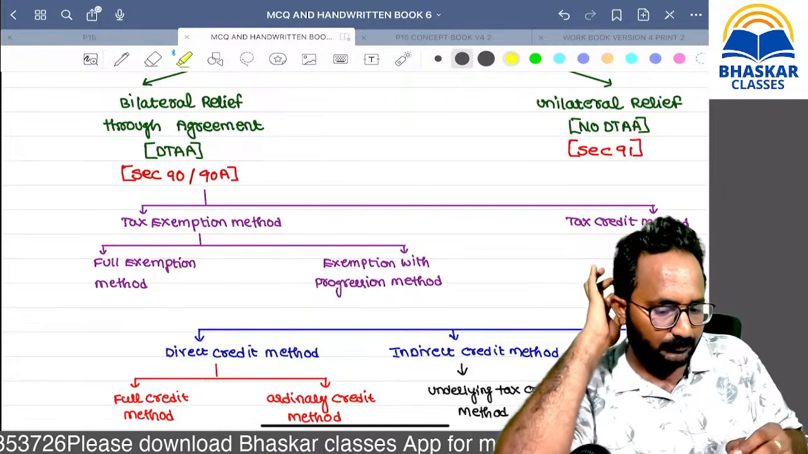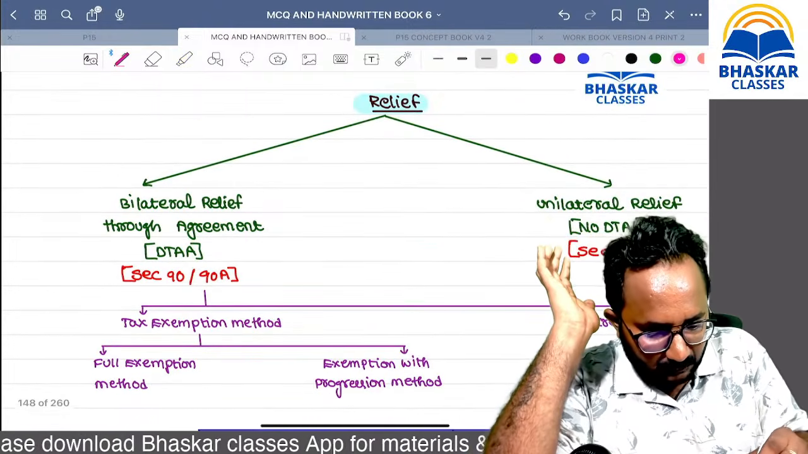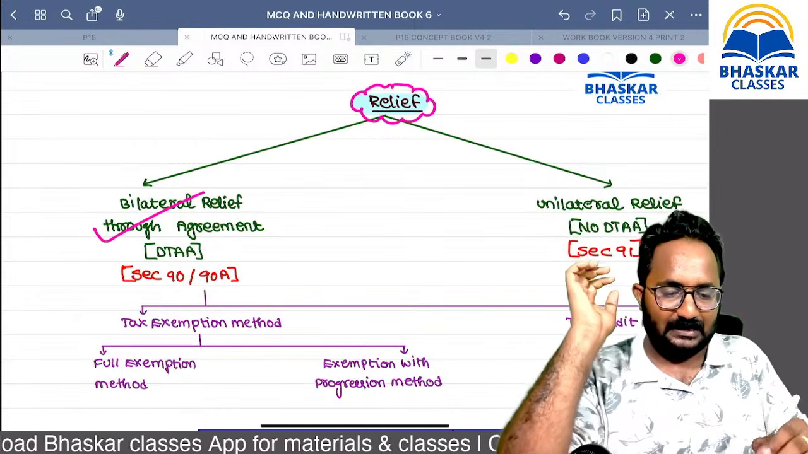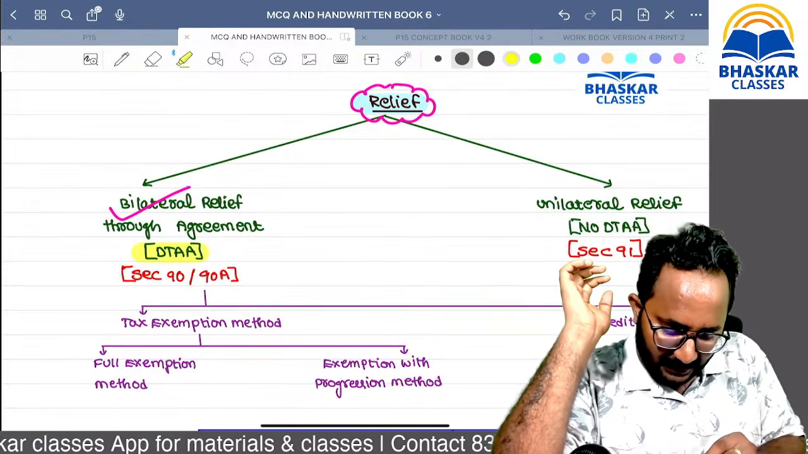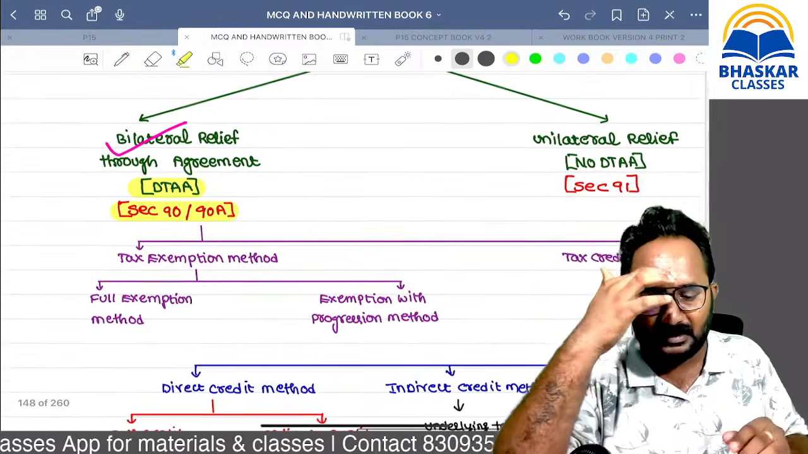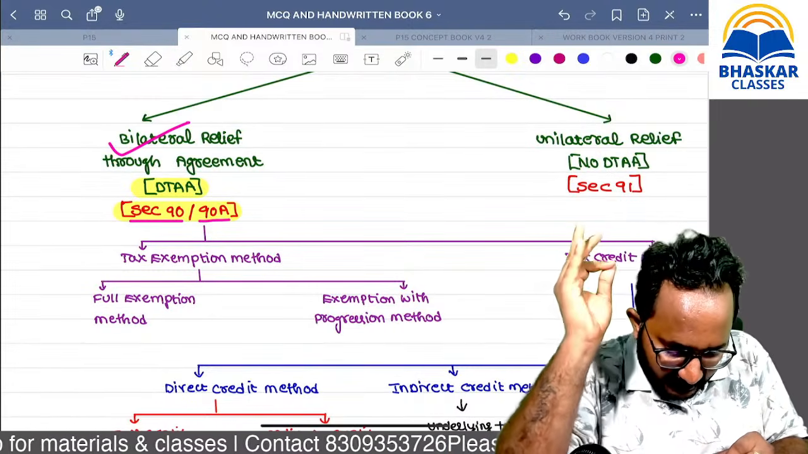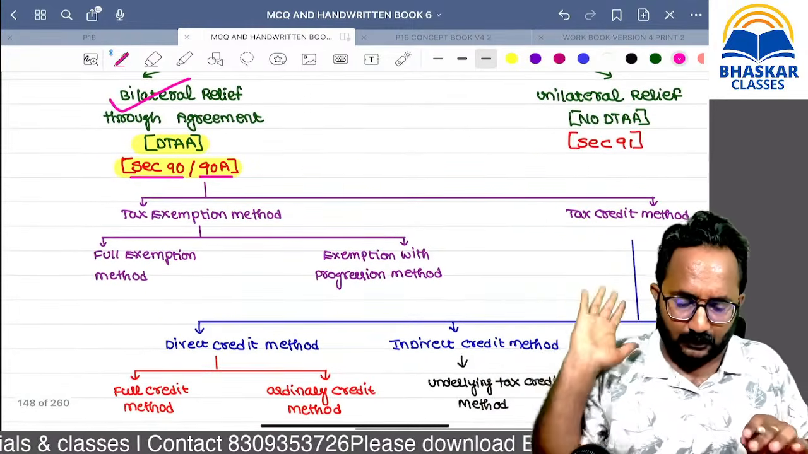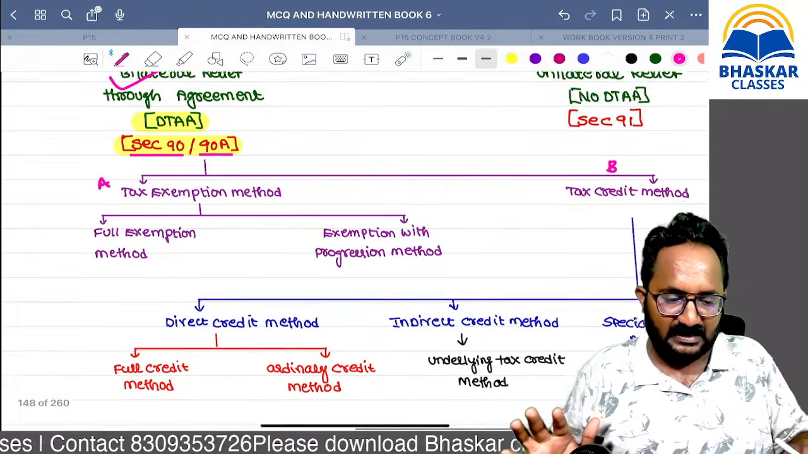Now, for providing relief, there is bilateral relief. Bilateral means both countries have agreed together under one agreement, which may be between the governments or between specified associations. In every agreement, they will mention the method of relief also. They can mention the exemption method or the credit method.